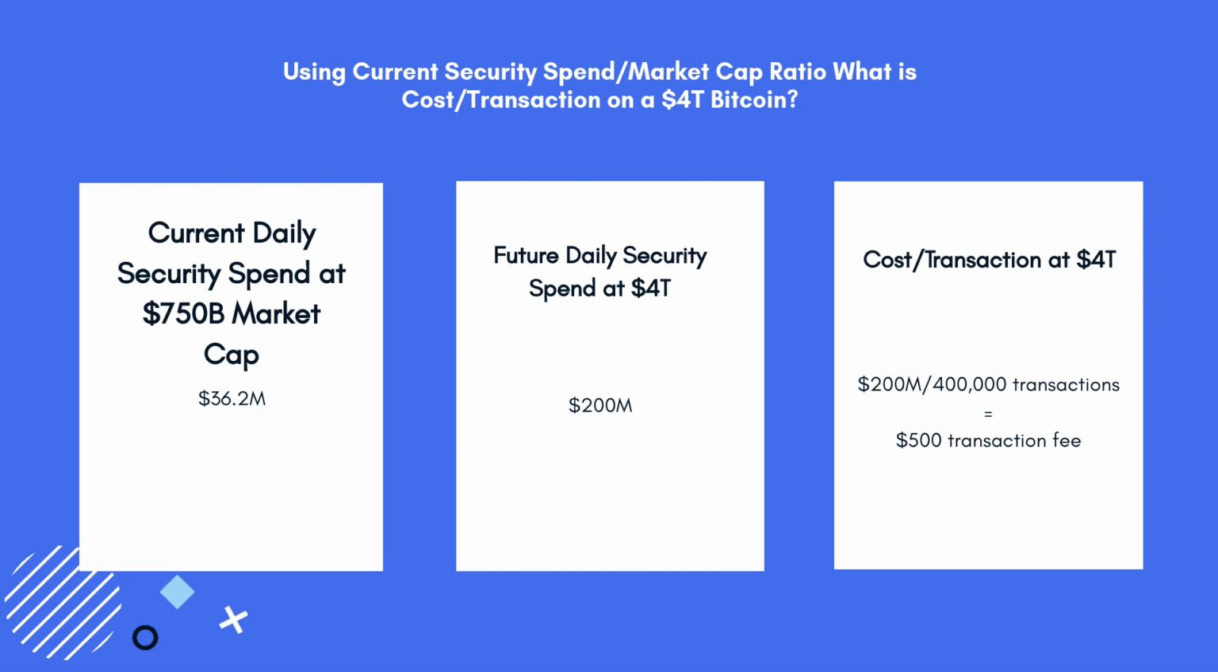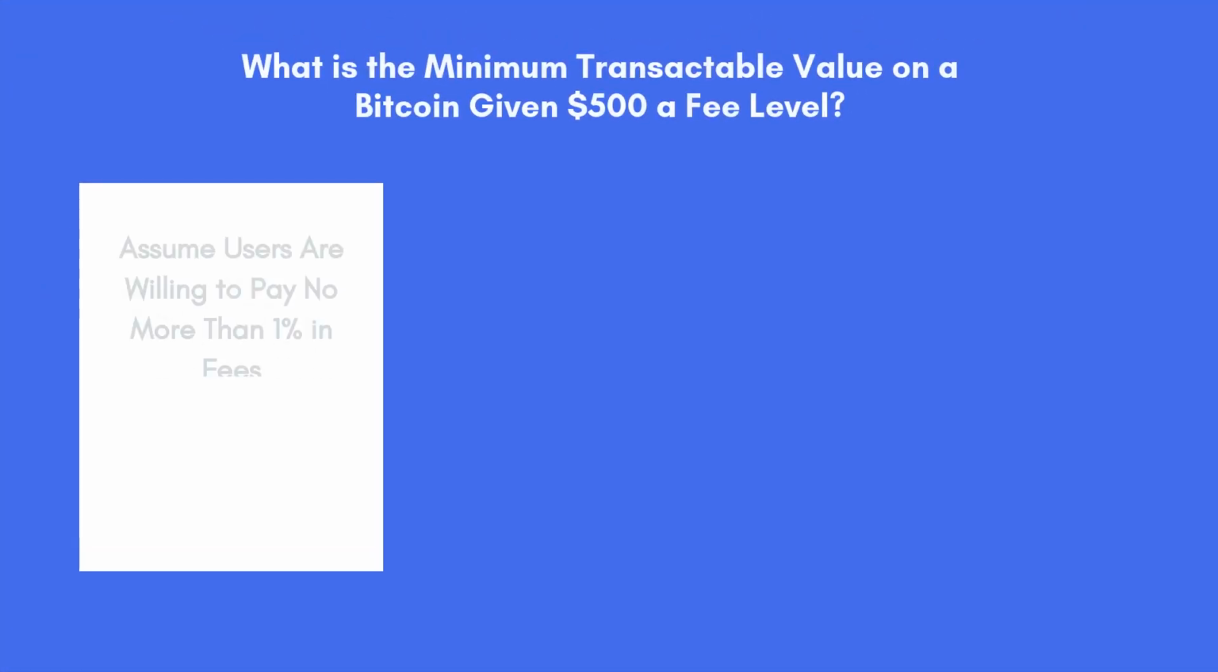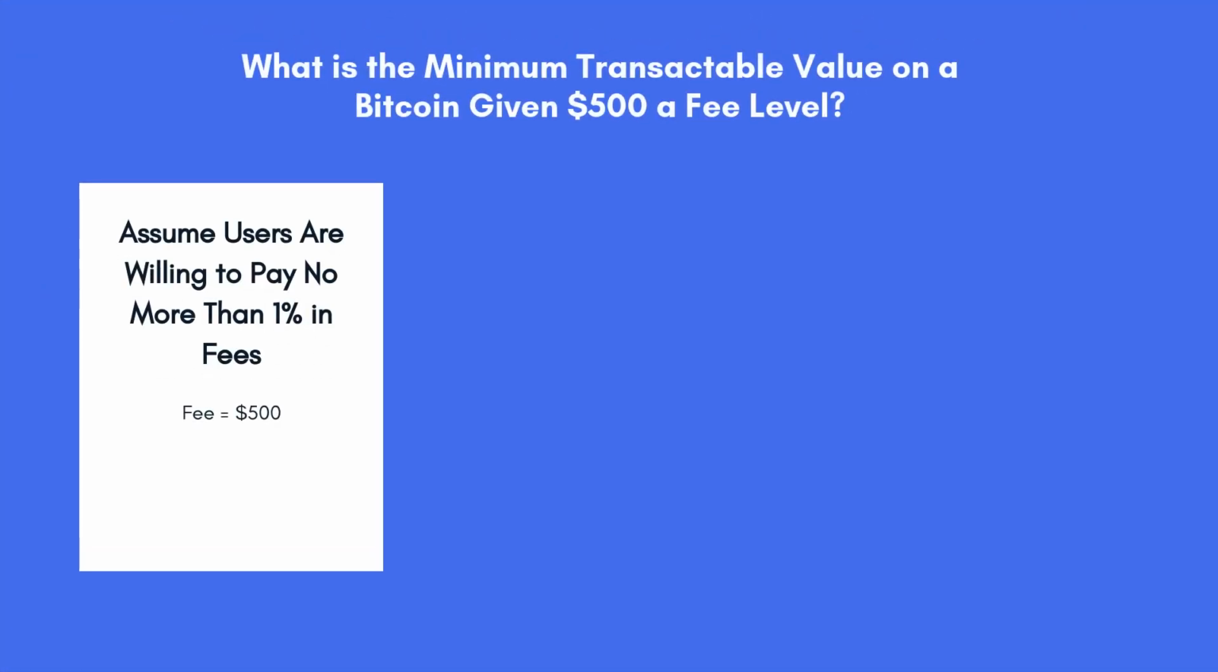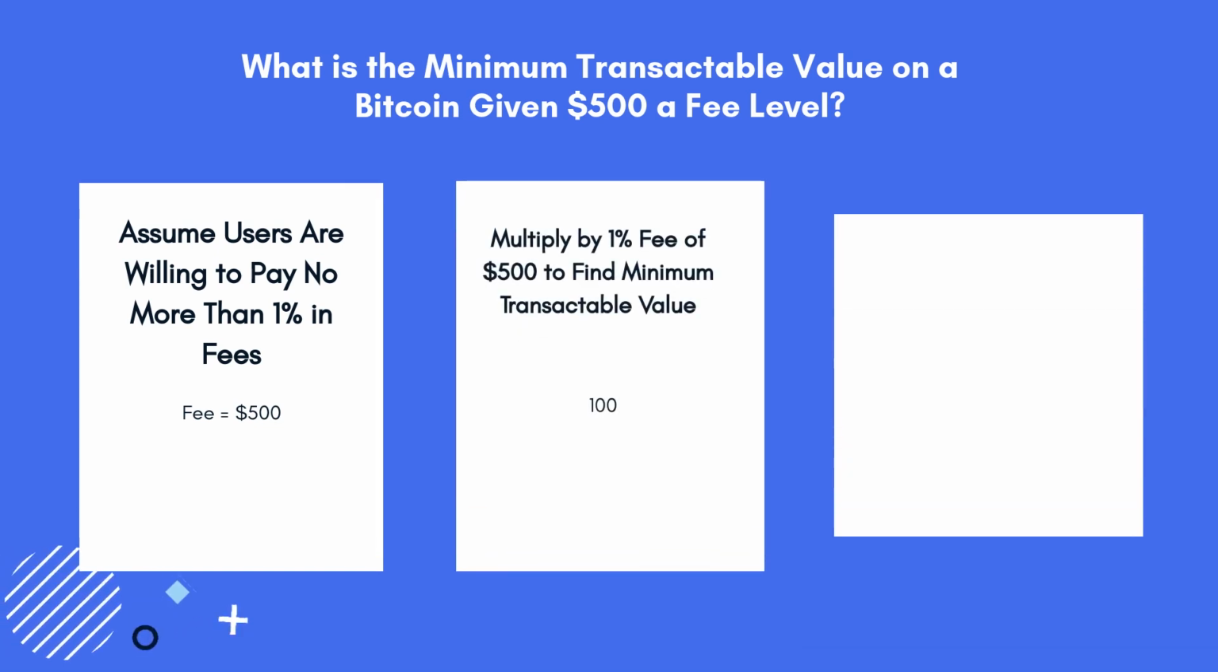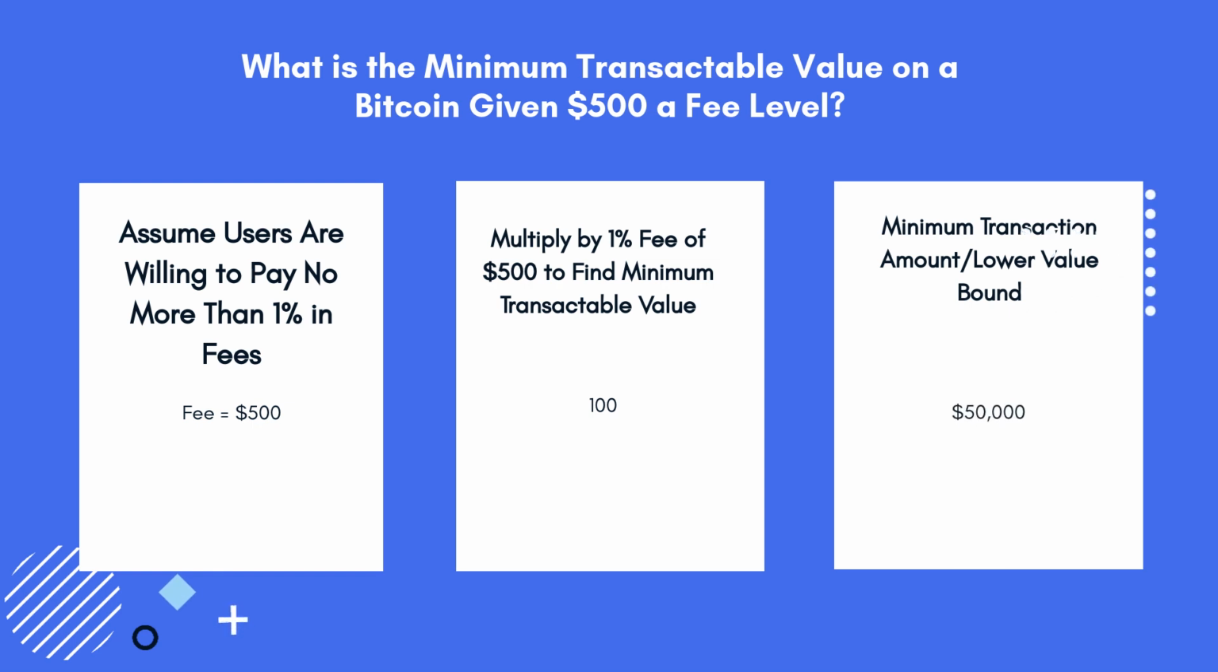Now, if we want to find the lower value bound, or in other words, the minimum transactable amount on the Bitcoin network, we need to calculate the fee ratio. Let's assume people are only willing to spend 1% on transaction fees, and so we take the $500 transaction fee multiplied by 100, which gives us a lower value bound at around $50,000 per transaction.